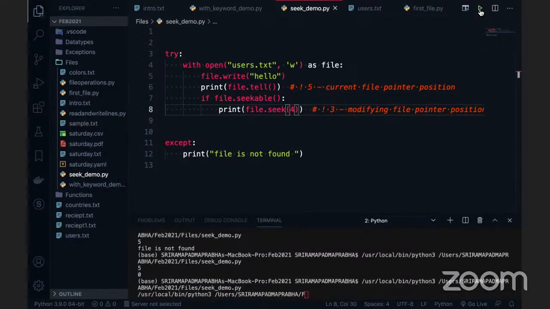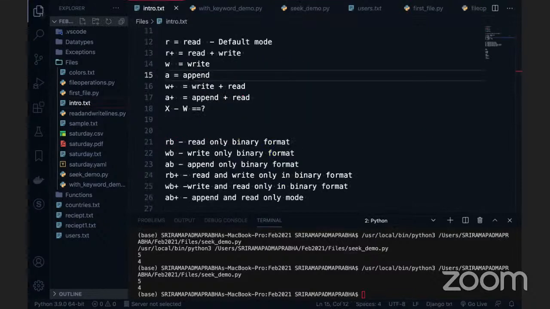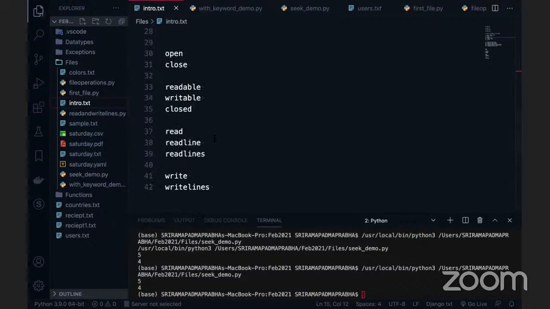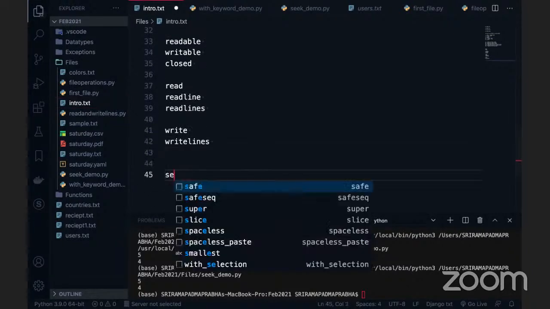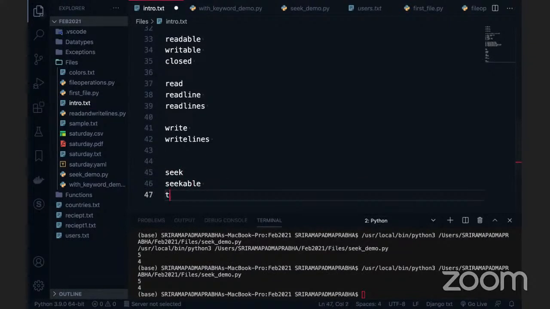So I'm going to add these functions to the list we discussed in the introduction. Here I'm adding the list: open, readable, writable, close. There are other functions here, seek and seekable, and the last one is tell. So these are the three functions we are talking about, related to the file pointer positions.